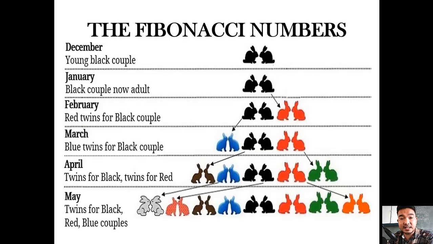So this time, let us have the Fibonacci numbers. I know that you already discussed the Fibonacci sequence during high school. Do you still remember the Fibonacci sequence? Suppose that we have a pair of rabbits, a male and a female, of course.